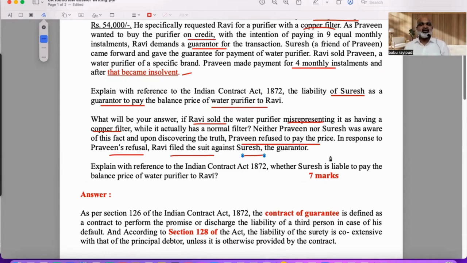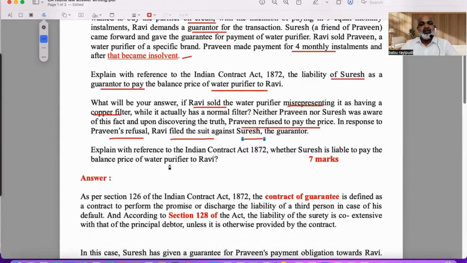Common sense you apply. If there's a misrepresentation, 100% the contract becomes voidable. We studied in free consent, so the contract becomes invalid. Then explain very clearly with reference to the Indian Contract Act whether Suresh is liable to pay the balance price for the water purifier or not. So two questions differently you have to answer.